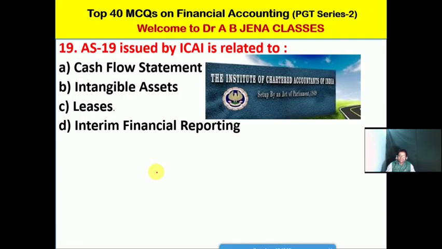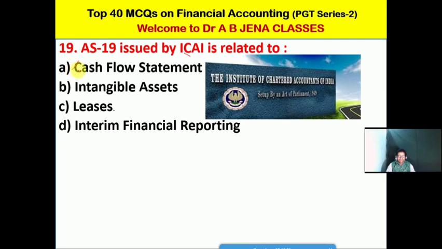So next one MCQ, we have already discussed, that is the ICAI. Its full form, friends, you have to remember: the Institute of Chartered Accountants of India. Its act is that of 1949. So accounting standard 19 issued by ICAI is related to किसके पर?